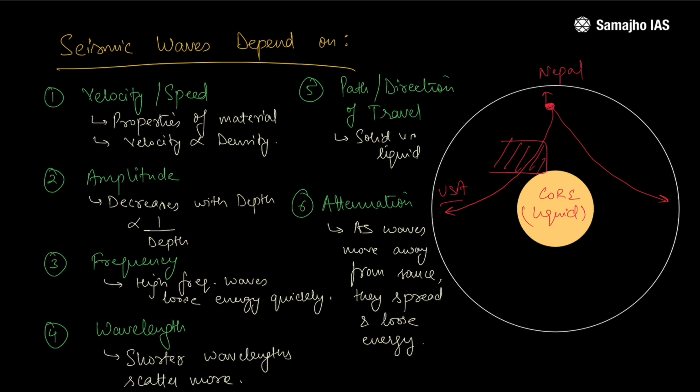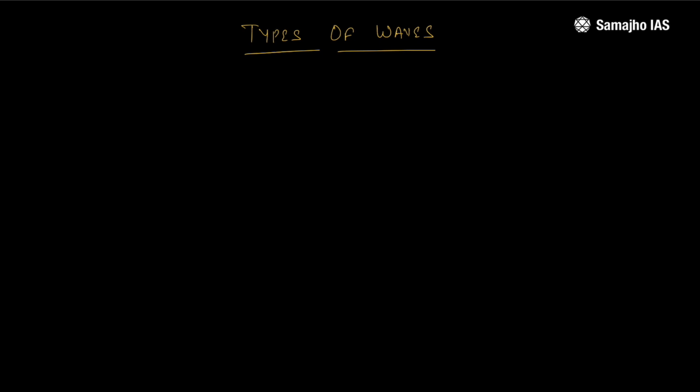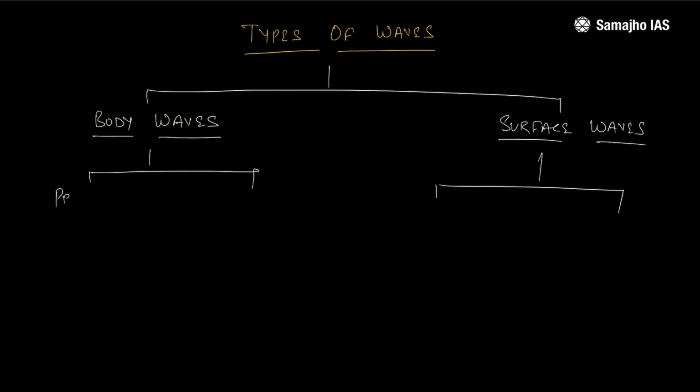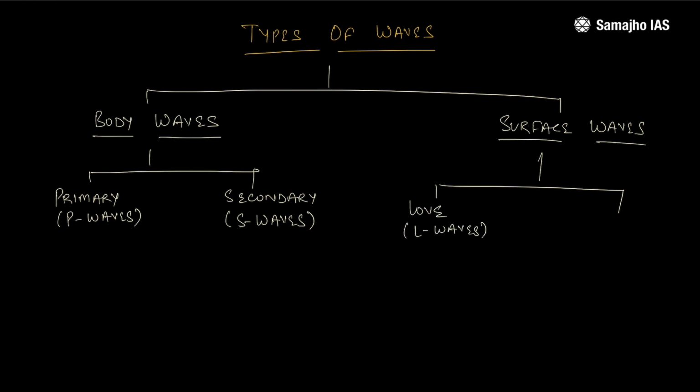Let us quickly understand what the different types of seismic waves are. See, there are two specific types of seismic waves. First is body waves, second are surface waves. Body waves can be of two types, primary waves or P waves, or secondary waves or S waves. Again, surface waves can also be of two types. The first one is Love waves or L waves. The second is Rayleigh waves or R waves.